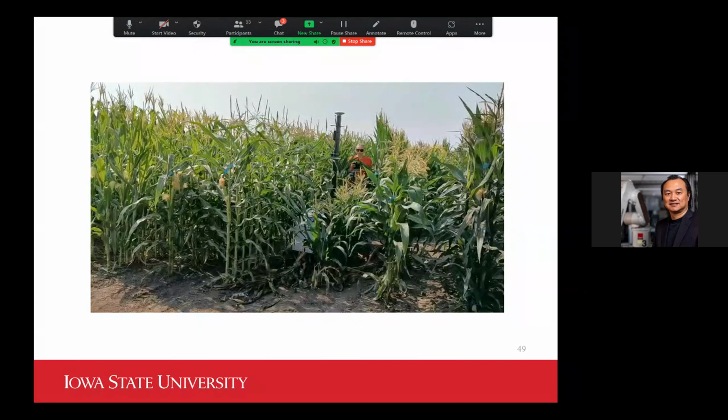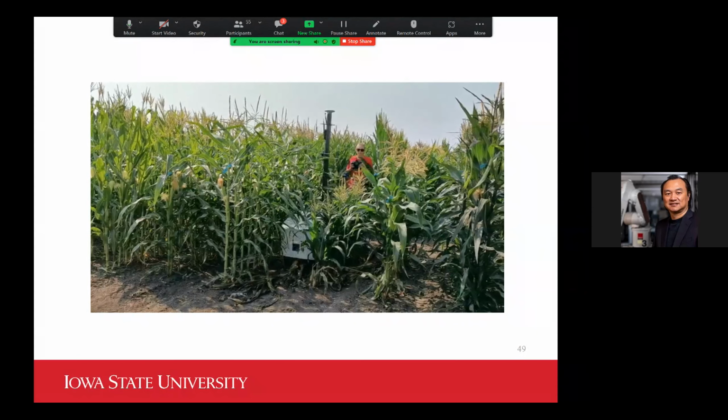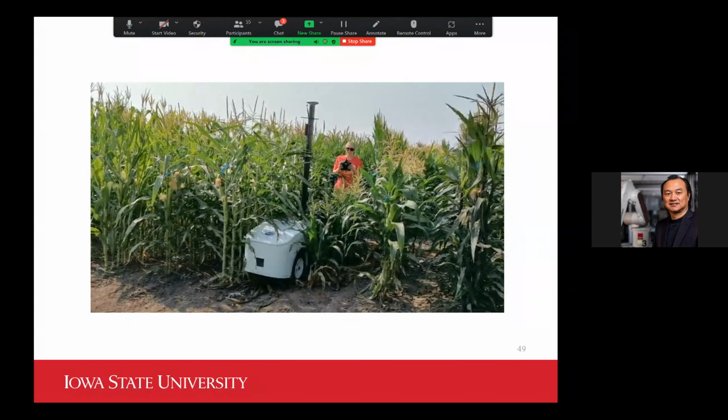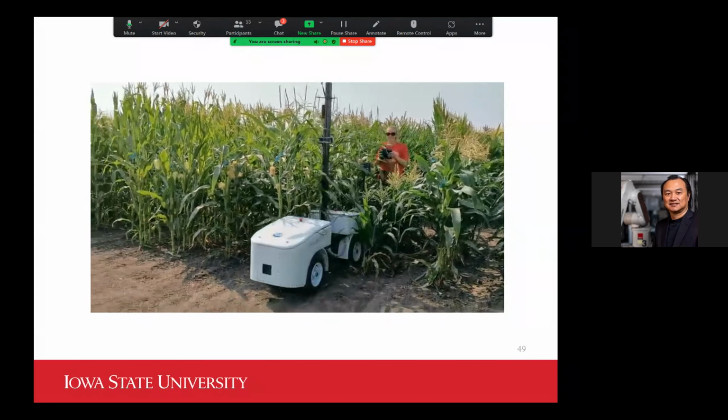We used the Phenobot to collect a lot of data this summer. For example, this video shows we are using Phenobot to collect leaf angle data for over, I think, 900 lines of maize plants in the field. This is still controlled by a person walking behind with a joystick.